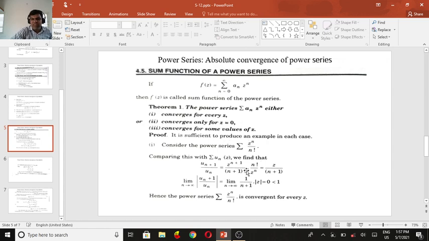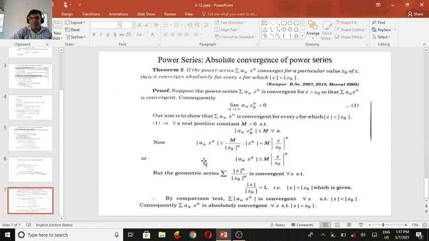Using this statement, we can prove this theorem. So the limit as n tends to infinity of a_n z_0^n is 0. So the power series is convergent at a particular value z_0, meaning absolutely convergent.